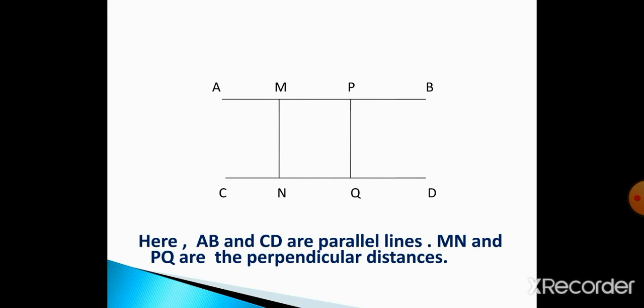We can draw lots of lines here, but I have shown you just two, MN and PQ. I can show you more distances, but all the distances are the same. All the distances should be the same. See, AB and CD are parallel lines, and MN and PQ are the perpendicular distances. This is very easy.